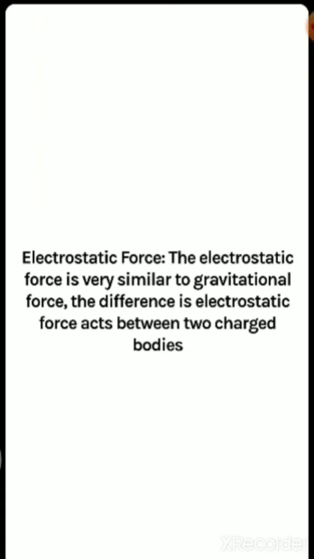The next one is the electrostatic force. Where do we find the electrostatic force? The electrostatic force is very similar to gravitational force. Here also it does not require any contact between two bodies, but still that force of attraction is acting. Electrostatic force acts between two charged bodies. It is called electrostatic force when there is a force of attraction or repulsion between two charged bodies. You know there are two types of charge, positive and negative, and also uncharged bodies. That means one must be positive, another one must be negative.